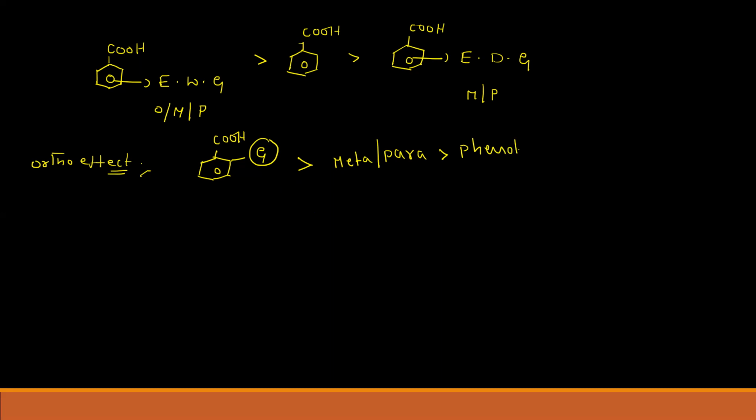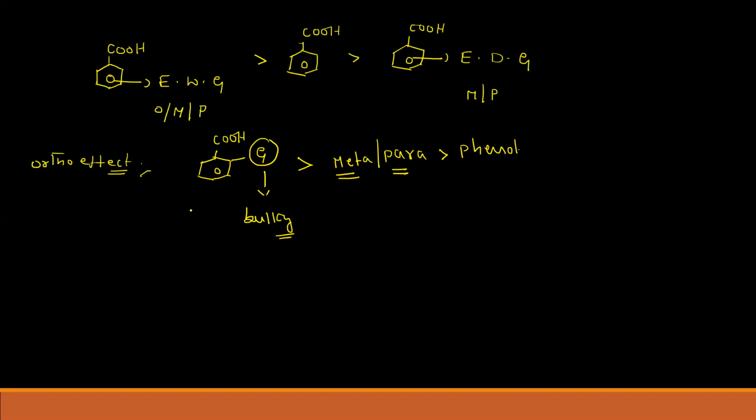Now, this group will be bulky. And this depends on what? Whenever the group is present at meta and para, the acidity is based on its electron withdrawing or electron donating nature. Whenever it is present at the ortho position, irrespective of electron donating or withdrawing nature, the acid is more acidic.